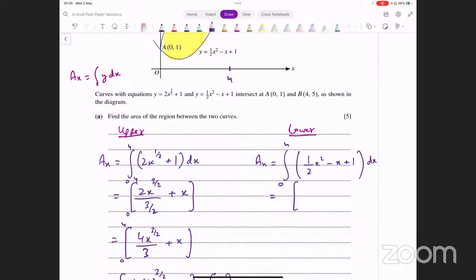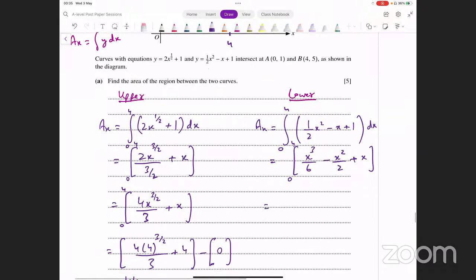Half x square, इसका इंटीग्रल क्या होगा? x की पावर में 1 ऐड कर देंगे, it becomes x cube divided by 3, और ये 2 भी आपके पास, it becomes x cube over 6 minus x square over 2 plus 1 का इंटीग्रल, that is x. This is the integral that you get. Now input the limits from 0 to 4. Let's input 4 first of all, and that gives us 4 cube over 6 minus 4 squared over 2 plus 4. Subtract from that the case when you input 0.